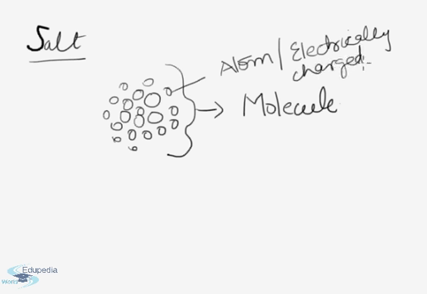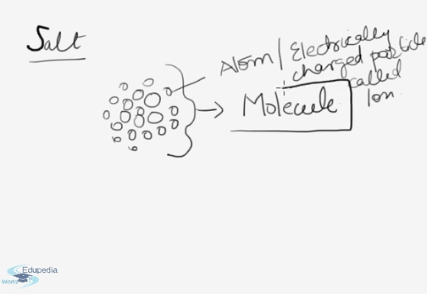An electrically charged particle is called an ion. We'll be studying, giving emphasis on the grouping of atoms, that is the molecule. Molecules basically determine the physical and the chemical properties of matter, that is the nature and the arrangement of the molecules determines the properties of matter.